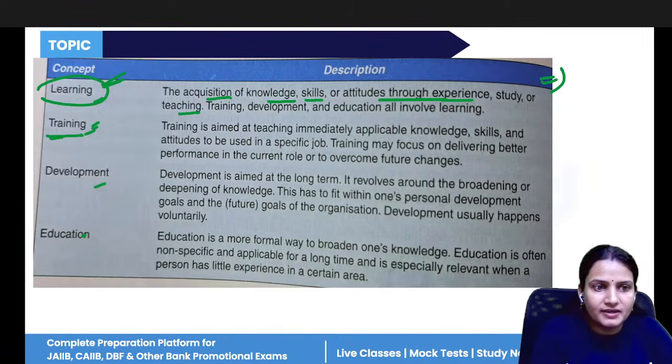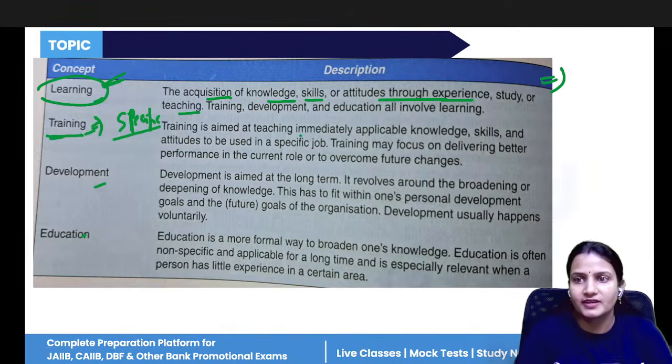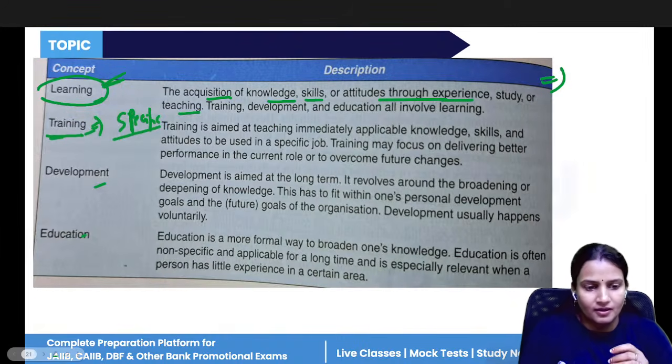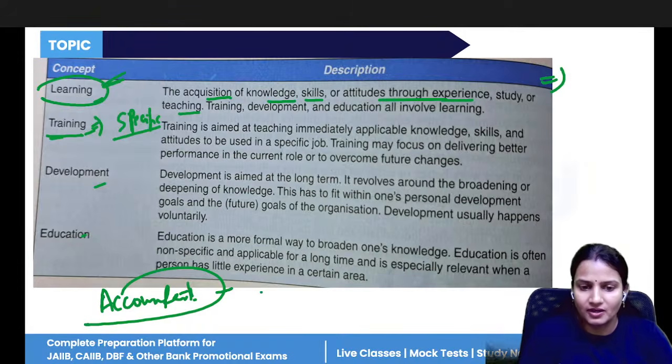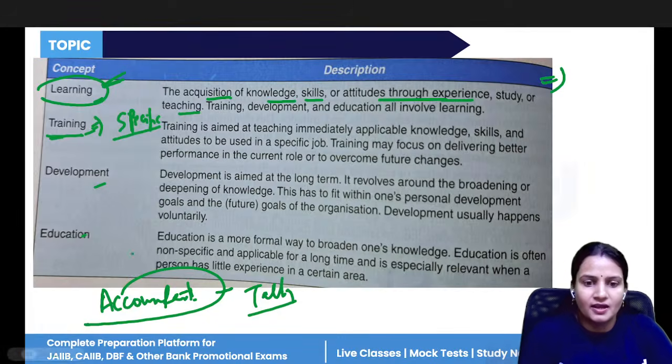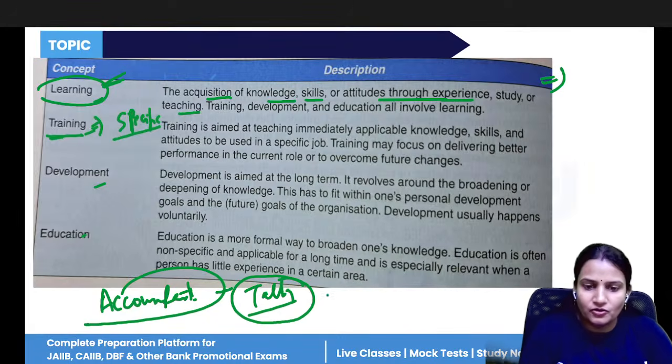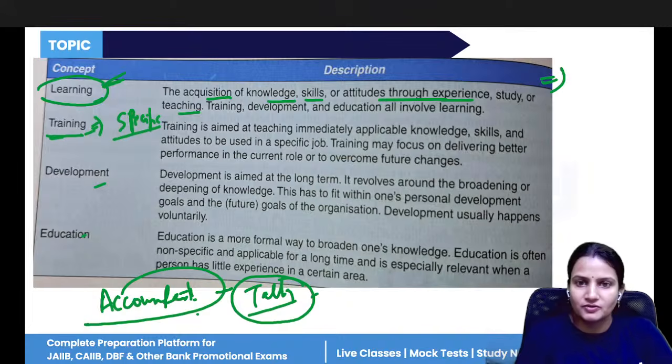Training is for a specific purpose. Specific purpose means, like, you have been appointed for an accountant job. Now, for an accountant job, you must know Tally, the basics of Tally, the advanced version of Tally ERP. All right, so if you don't know this, then the training will be provided to you.